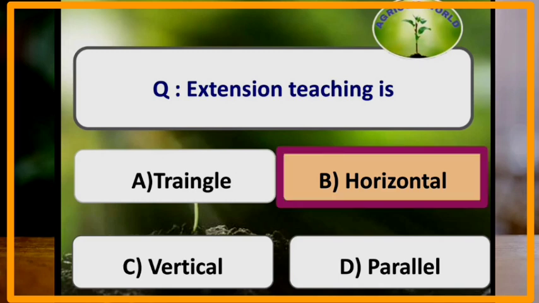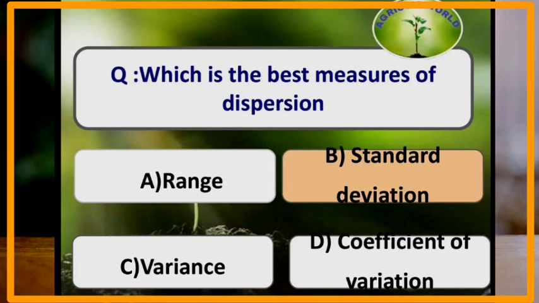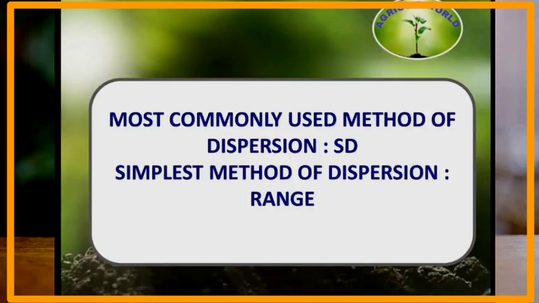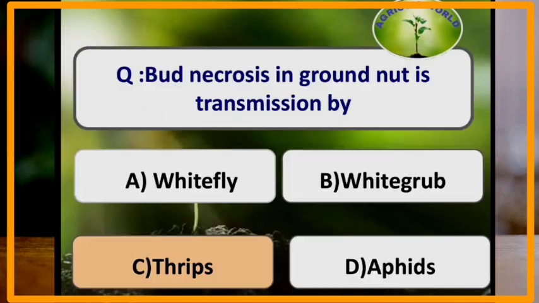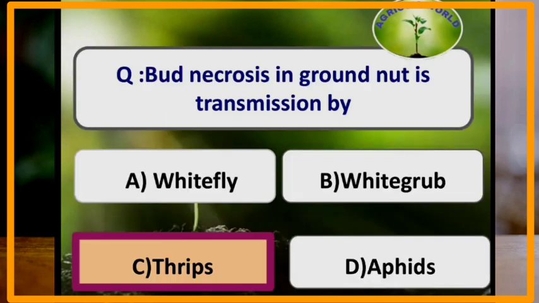Extension teaching is horizontal. Which is the best measure of dispersion? Standard deviation is the best measure of dispersion. Most commonly used measure of dispersion is standard deviation. Simplest measure of dispersion is range. Bud necrosis in groundnut is transmitted by thrips.